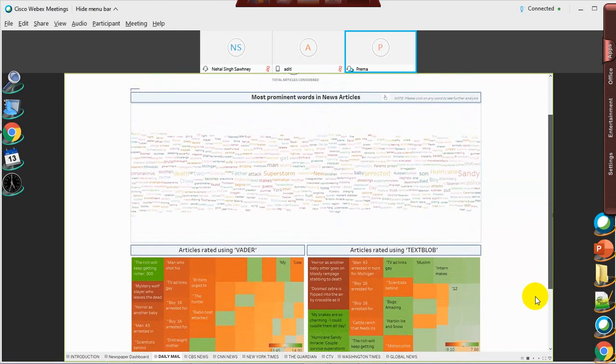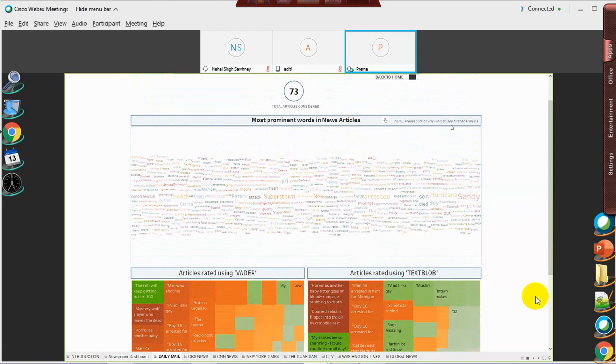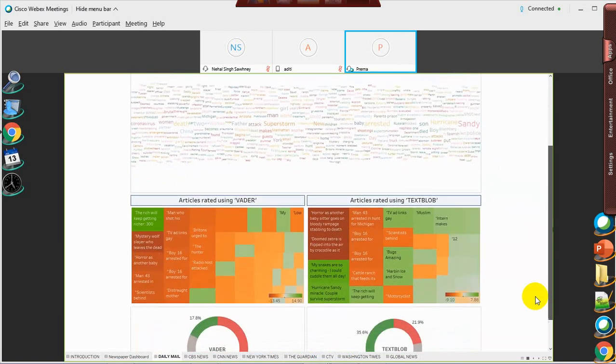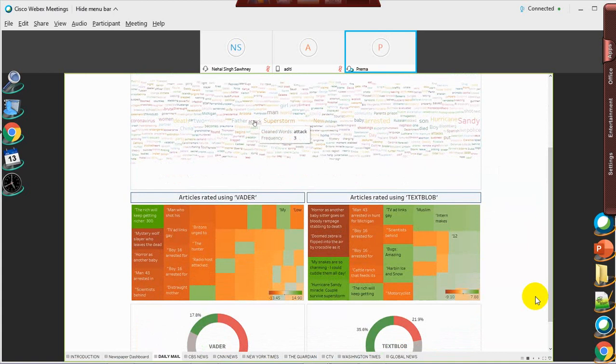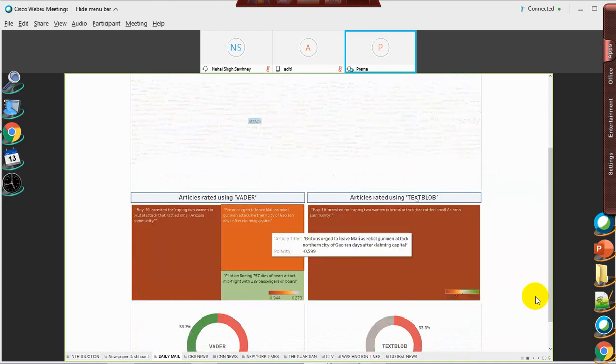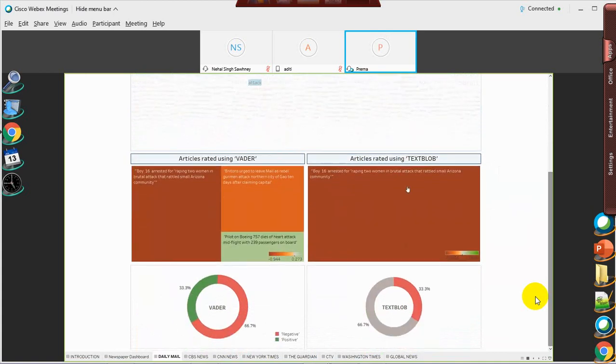This is an interactive word cloud, and hence you can click on any of the words to see further analysis. So for example, if I click on the word attack, it filters out the articles which contain the word attack and shows them in the tree map. This tree map is showing the polarity of different articles.